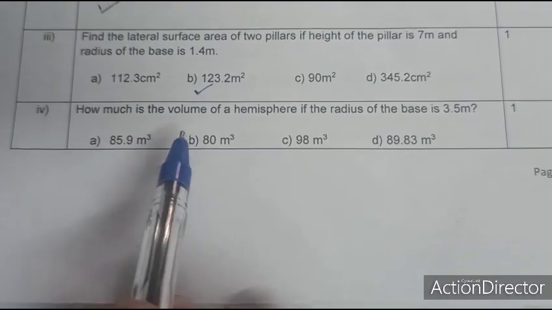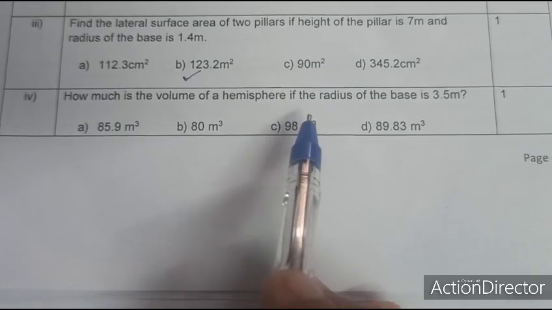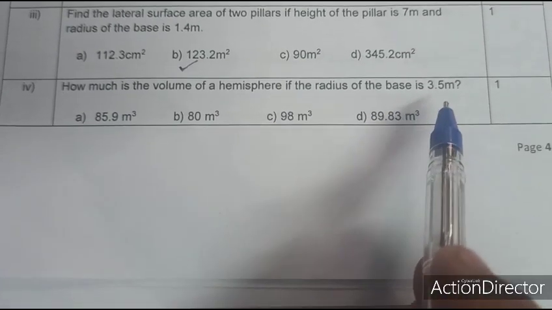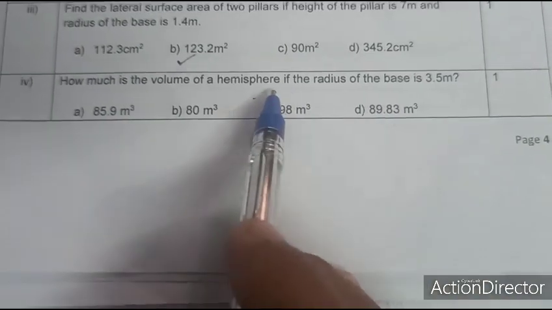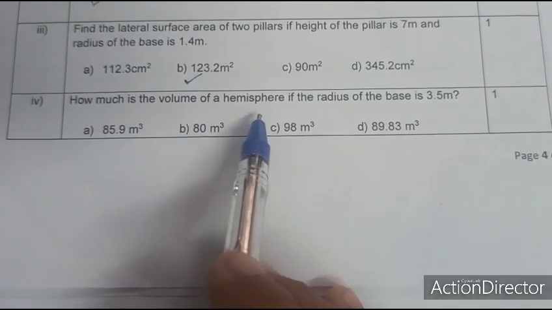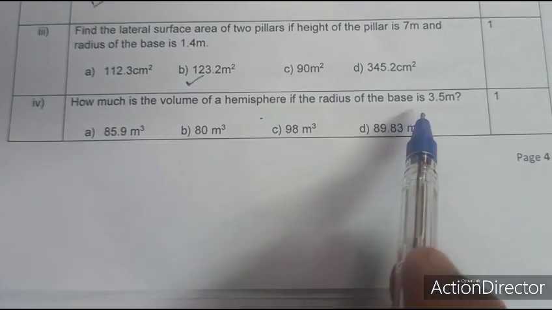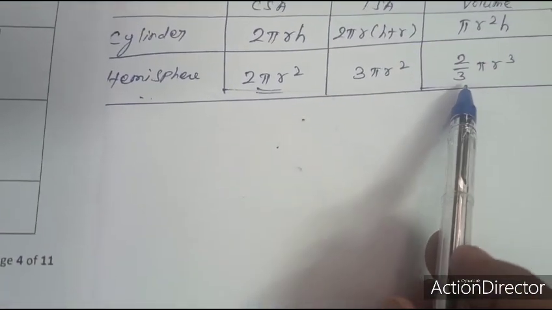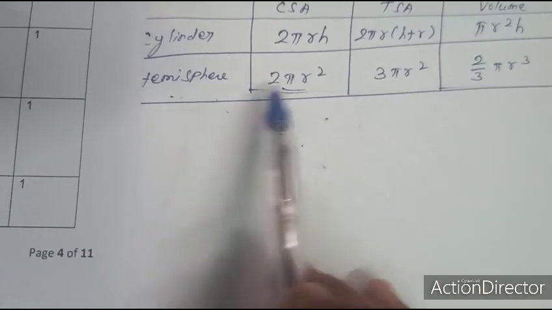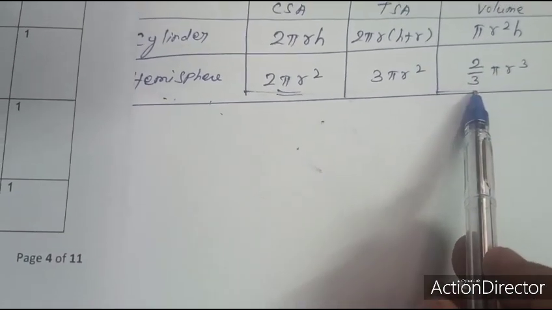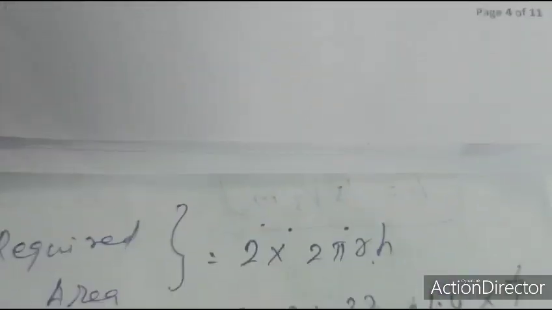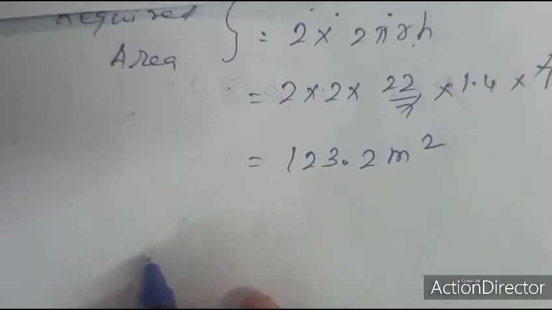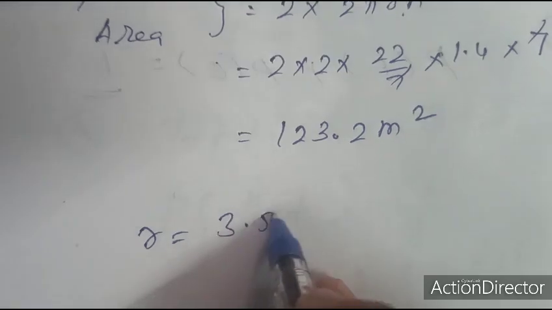Fourth, what is the volume of a hemisphere if the radius of the base is 3.5 centimeters? The volume of a hemisphere formula is 2 by 3 pi r cube. The radius is given, r equal to 3.5.